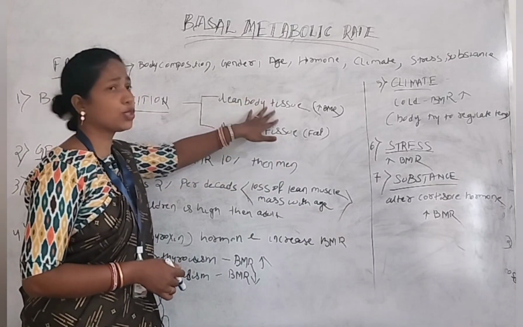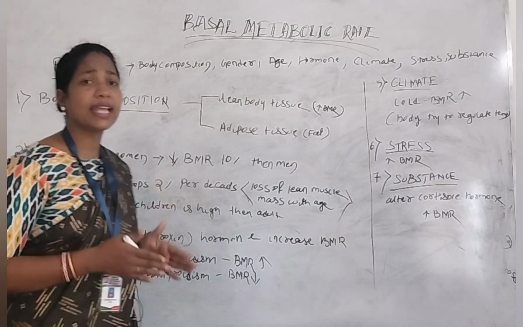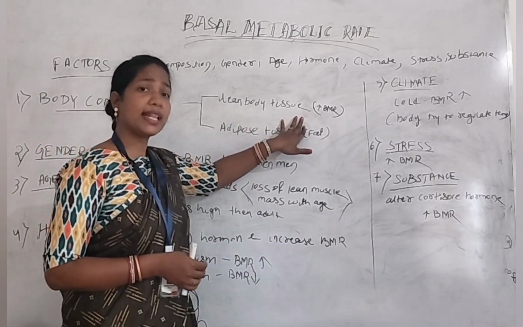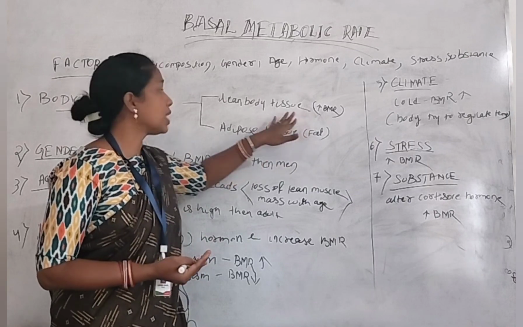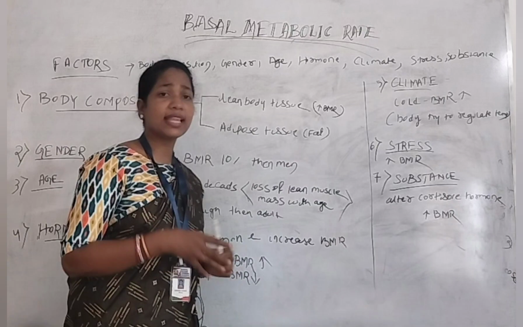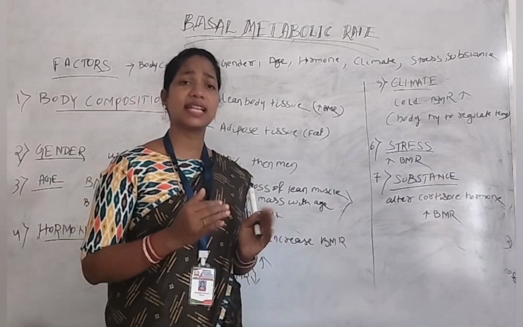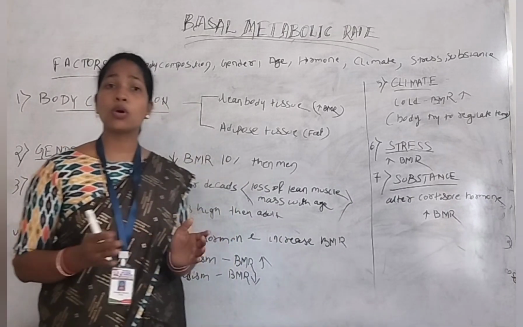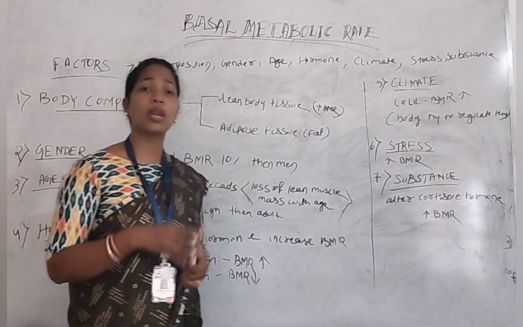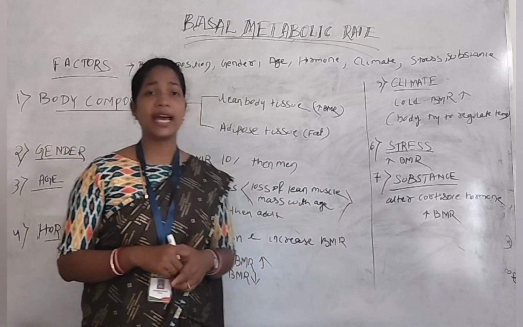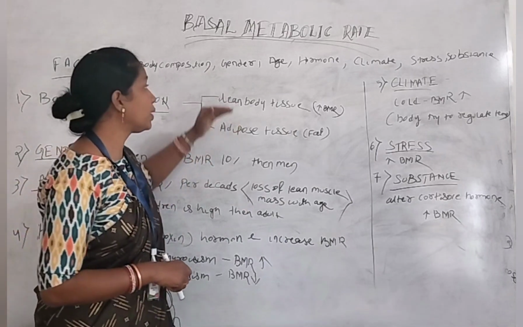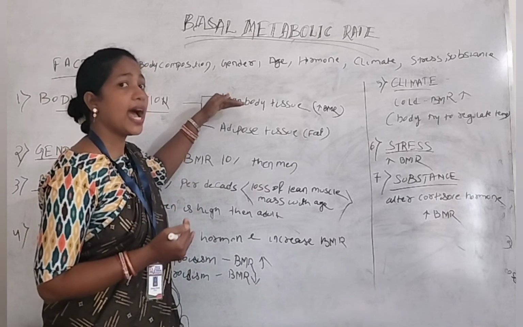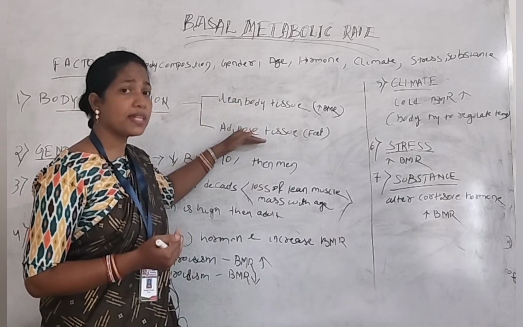Lean body tissue means the person who looks very lean and thin. They are more active, more physically active. Next one is adipose tissue. Adipose tissue means in that tissue a large amount of fat is deposited. The person who lives a sedentary lifestyle has more adipose tissue. That means more fat is deposited in their body. So when we compare two persons, one having lean body tissue who looks very lean and thin, and another having adipose tissue who looks very fat,